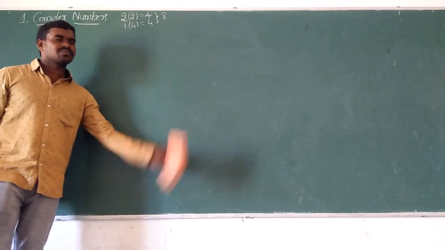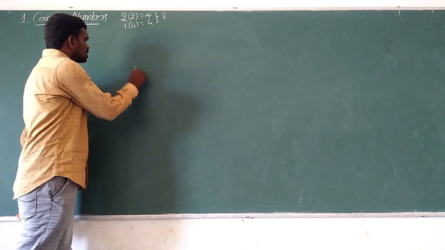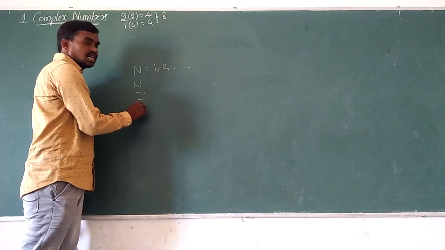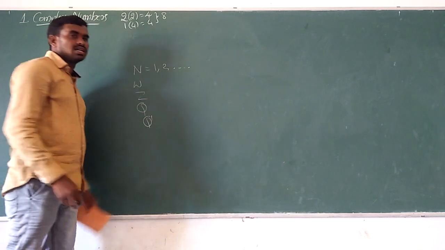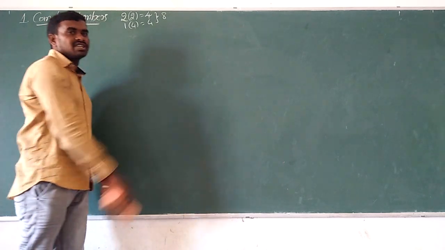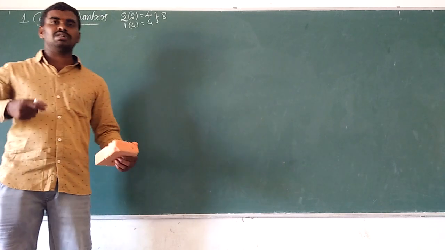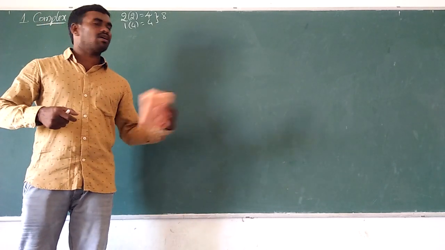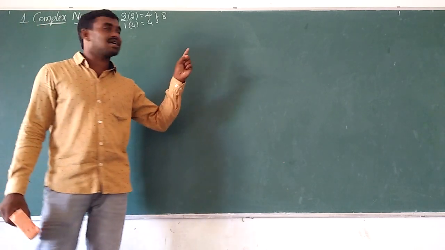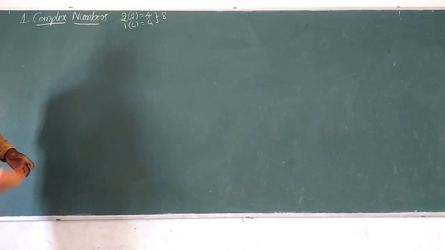Do you know natural numbers? Natural numbers 1, 2, 3, 4, whole numbers, integers, rational numbers, irrational numbers, and real numbers. Up to there we have studied in the previous classes. We think that real numbers is the superset of all the sets. But one more set is there, that is complex numbers, which is superior to all the number systems.